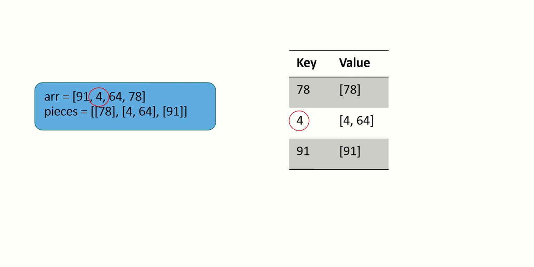So we need to check for the other elements in the given array until its length is exhausted. Next is 64. Yes, 64 is also present here. Next is 78, which is also present here. So we can say that this array is possible to make with the help of all of these pieces.